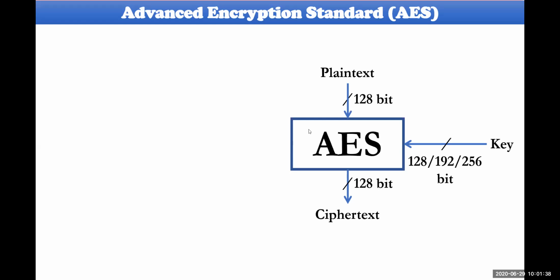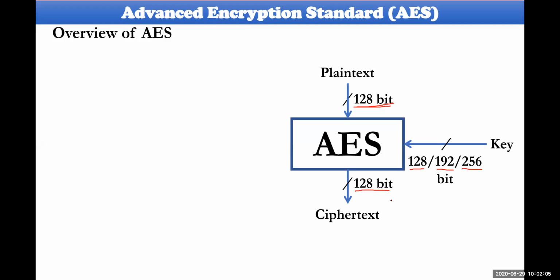So AES is an algorithm which is a symmetric block cipher, which takes 128 bits as input and provides 128 bits as output. The key length might be either 128, 192, or 256, any one of these.